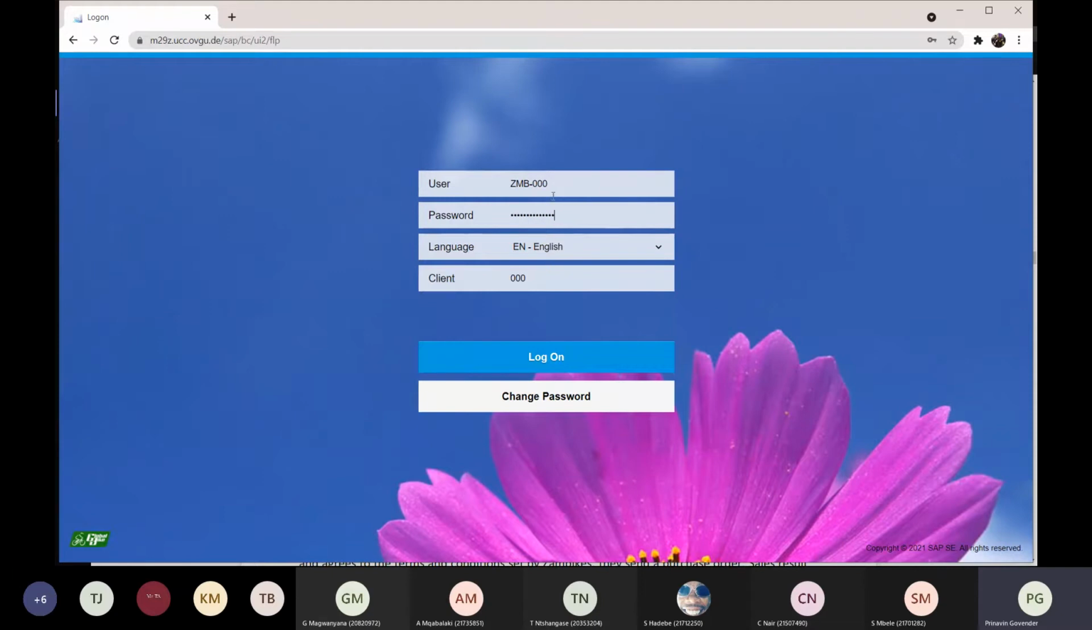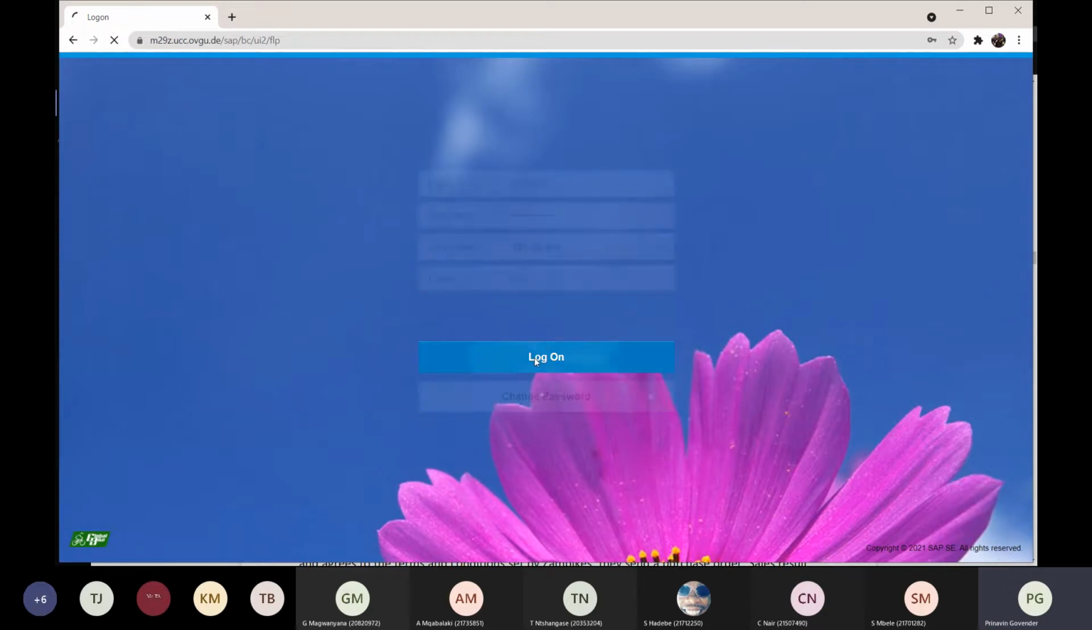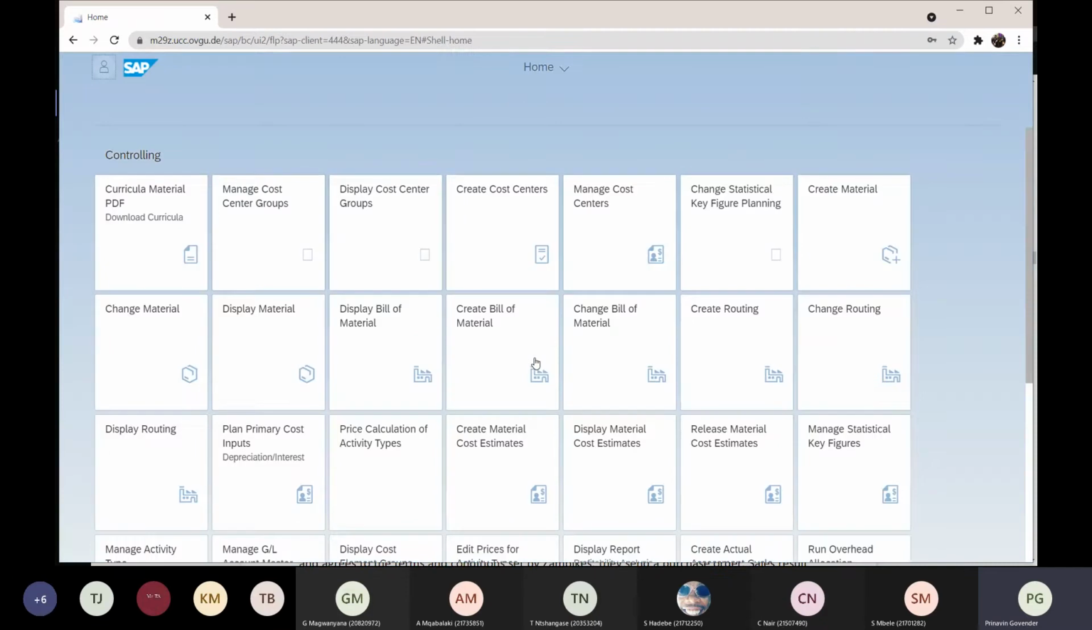Okay, I'm logging in. I'm not going to ask for your password, Mr. Nair, and your username. My client is 444, and I'm going to log on. Okay, so here I am in the SAP S4HANA, and there are the apps.